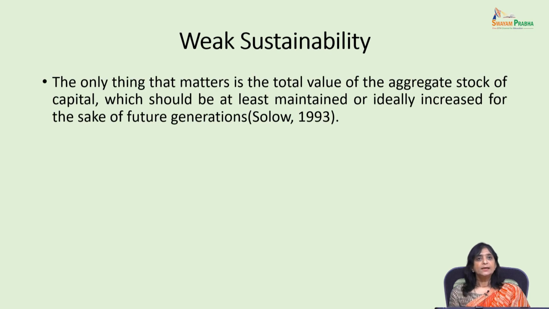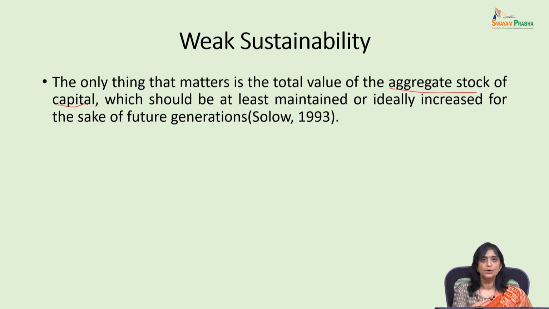What do they say? They say that the only thing that matters is the total value of the aggregate stock of capital, that is K plus H plus N, which should be at least maintained or ideally increased for the sake of future generations.